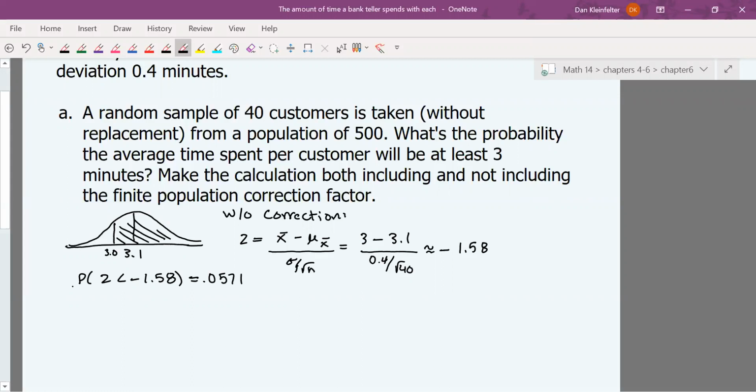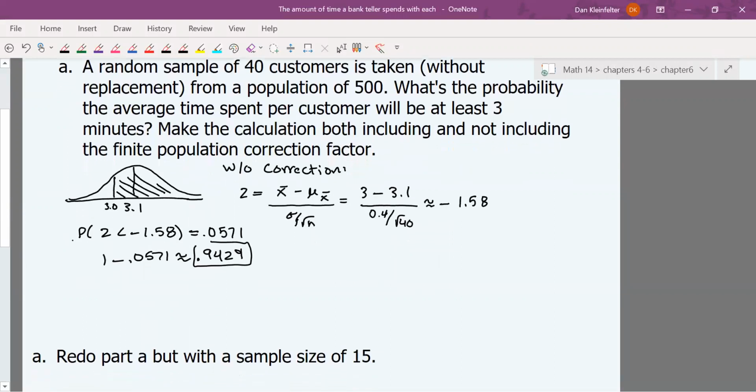We wanted the right tail for this though, so we'll take 1 minus 0.0571. Okay, we get 0.9429. Okay, that's without the correction factor.